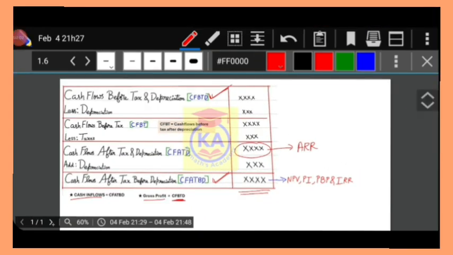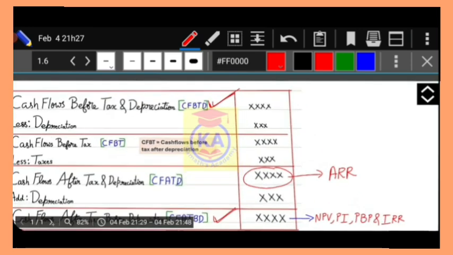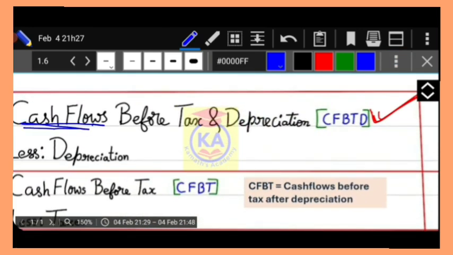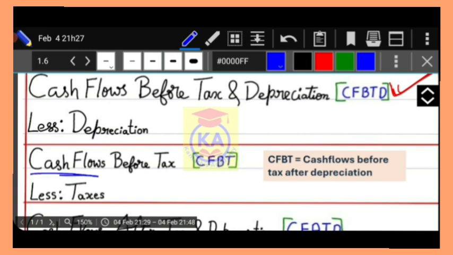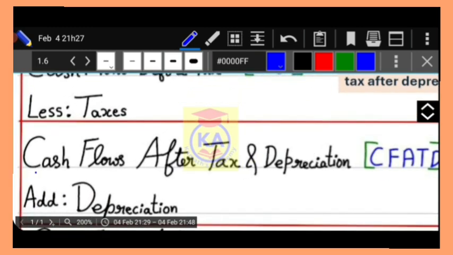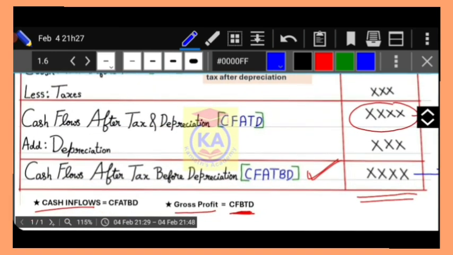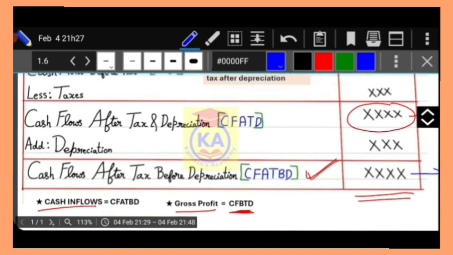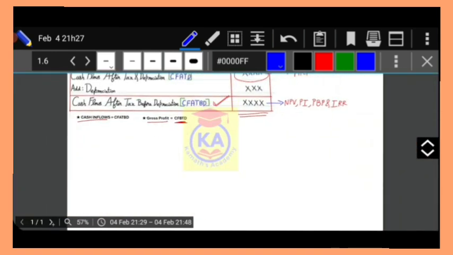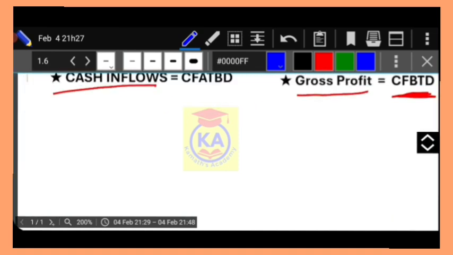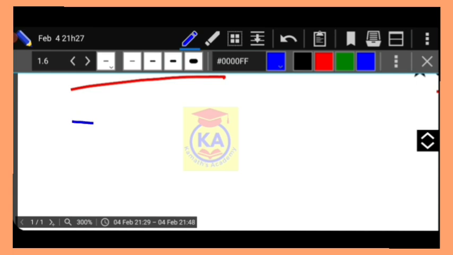The thing to be discussed in this format is, here we have used cash flows before tax and depreciation, cash flows before tax, cash flows after tax and depreciation, cash flows. Instead of cash flows, you can use earnings.